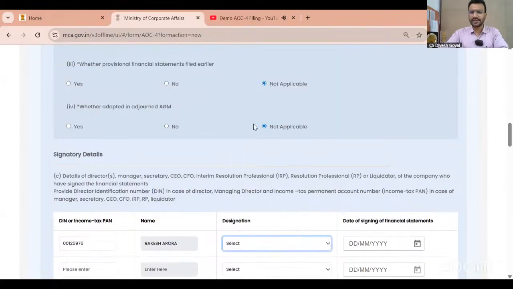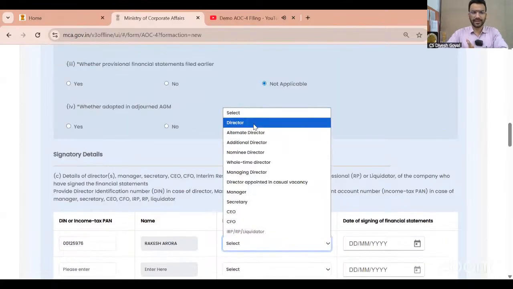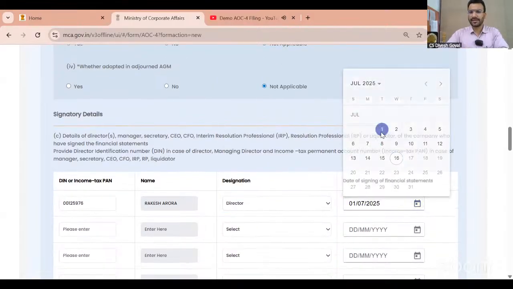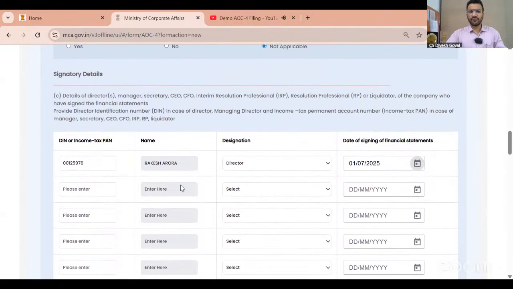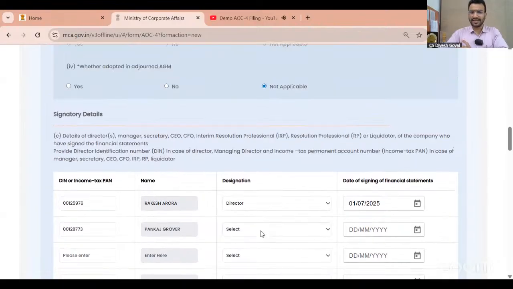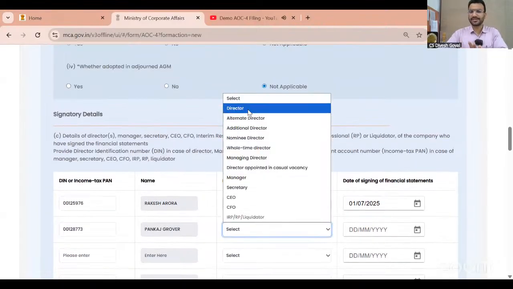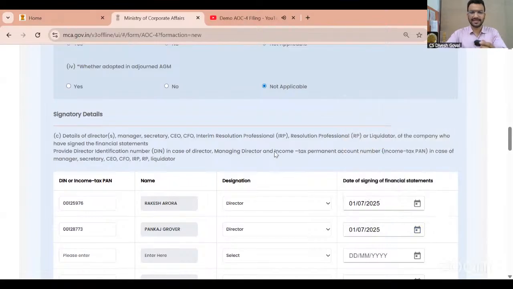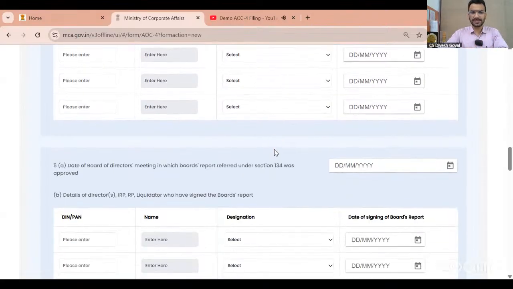Earlier, if you have seen, this many designations were not showing. So now the designation is there. Date of signing of financial statement, I have mentioned. We know the financial statement is required to be signed by at least 2 directors. For other companies, if they have a KMP or MD, it needs to be signed by them. But I have just picked a small company, so at least 2 directors' signatures are mandatory. I have mentioned the names of the 2 persons.